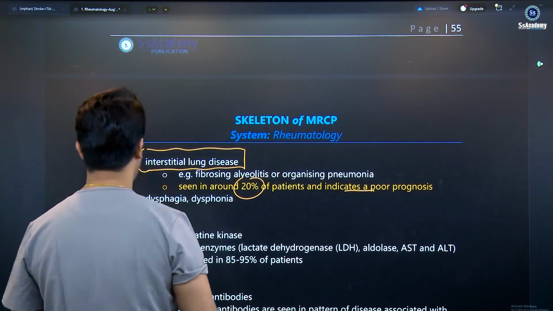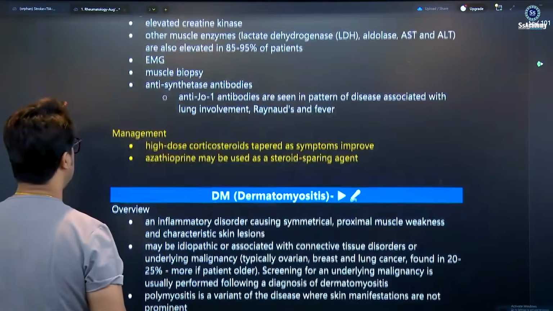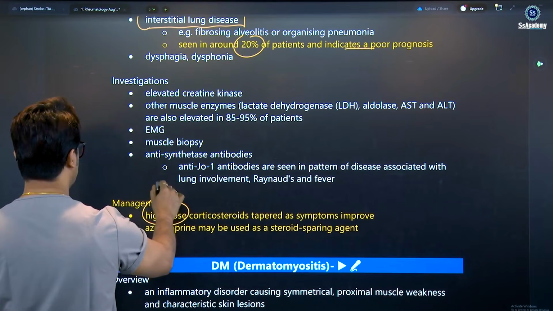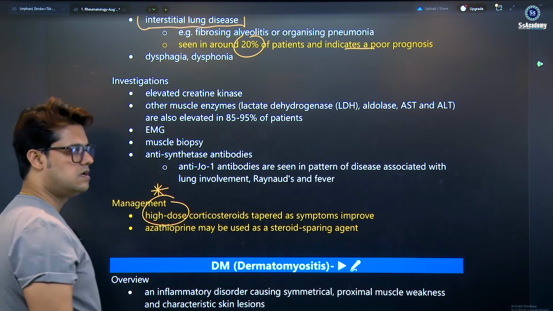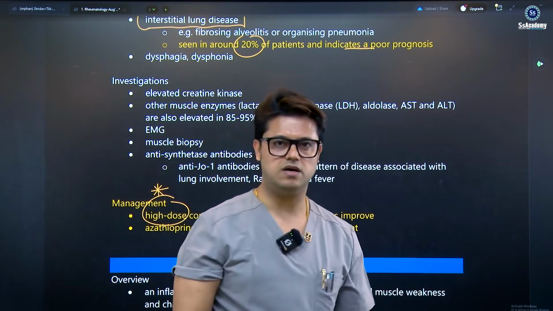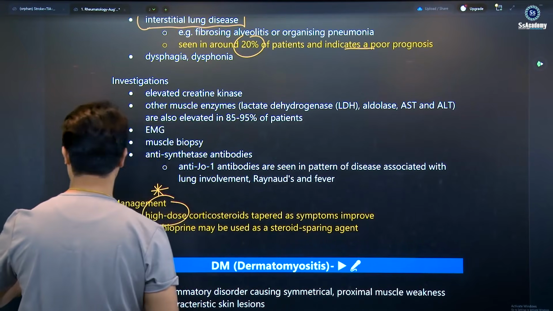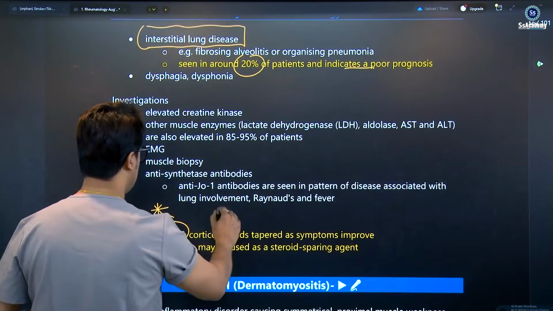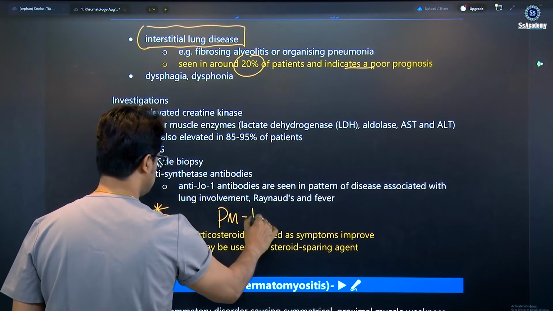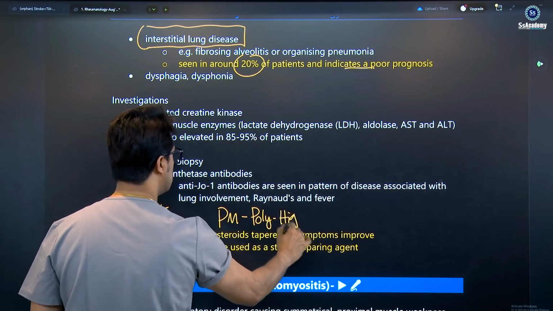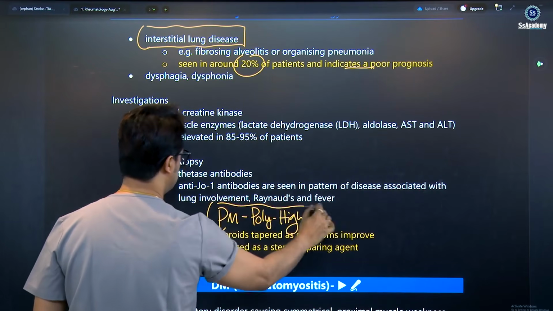You need to remember. So investigations as well, and management: high dose corticosteroids, high dose. These are the important things. Polymyositis is a poly-dose, remember. Azathioprine is a steroid sparing agent. So polymyositis, poly-dose means the high dose. This is the box, my dear.